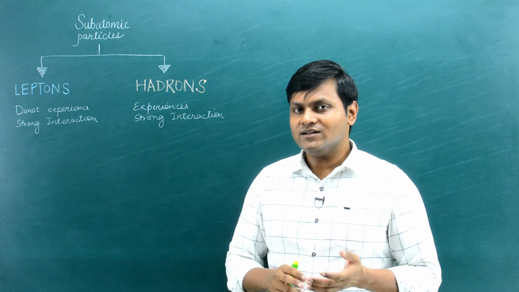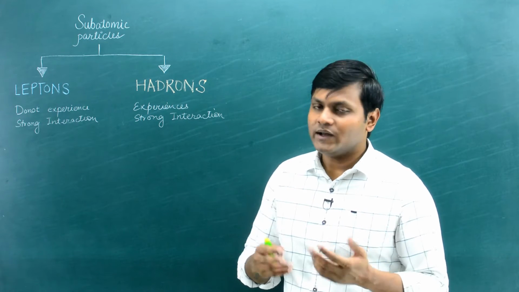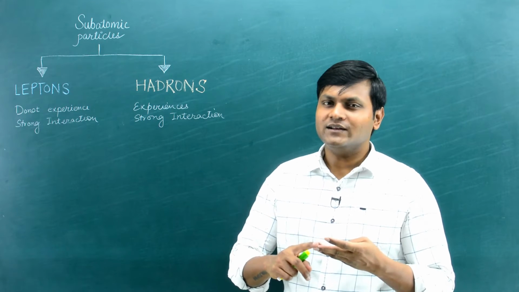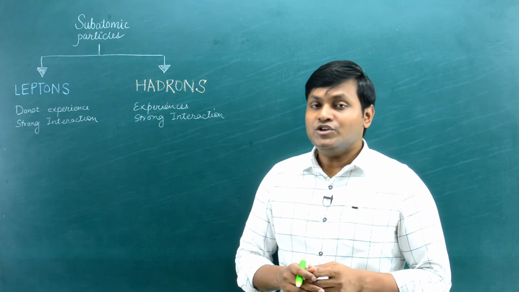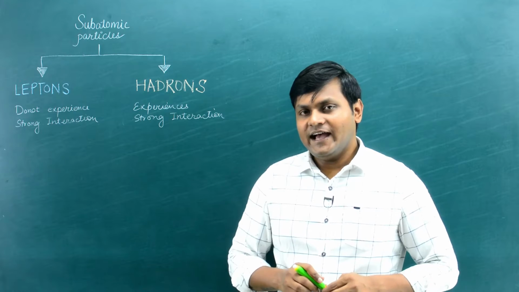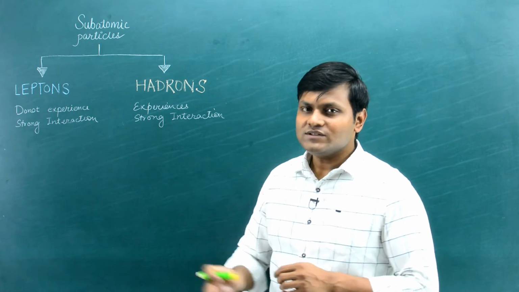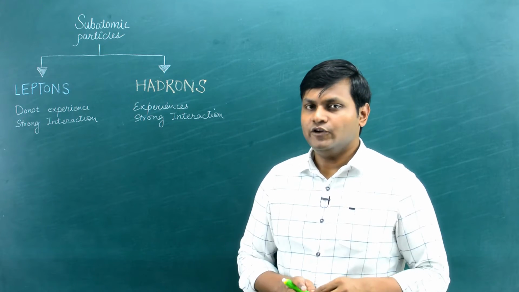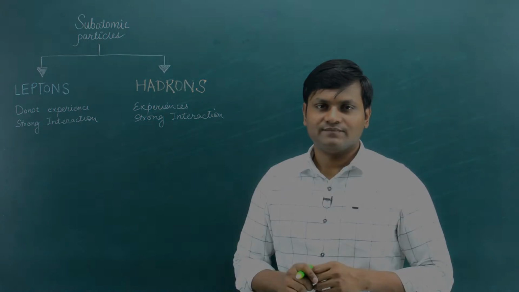Leptons are those particles that are not affected by the strong interaction, that do not participate in it. For example, electron, muon, tau particle and neutrinos. On the other hand, you have hadrons, which experience the strong interaction. They do participate in any kind of strong interaction. I've talked extensively about leptons in my previous video. If you're interested in lepton particles, you should take a look at that video. In this video, I'm going to talk about the hadron particles.